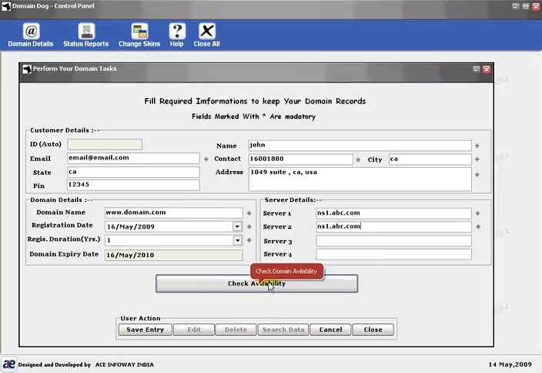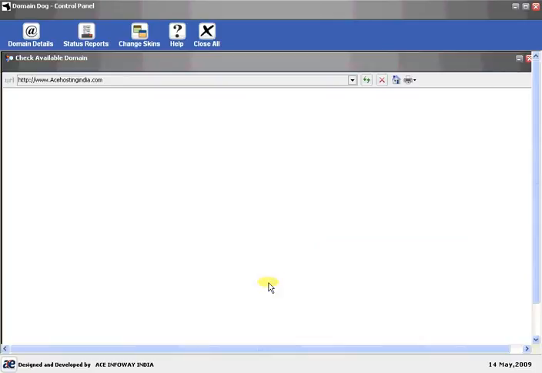You can also check the availability of the domain. This will open a browser. The URL can be customized to your choice.